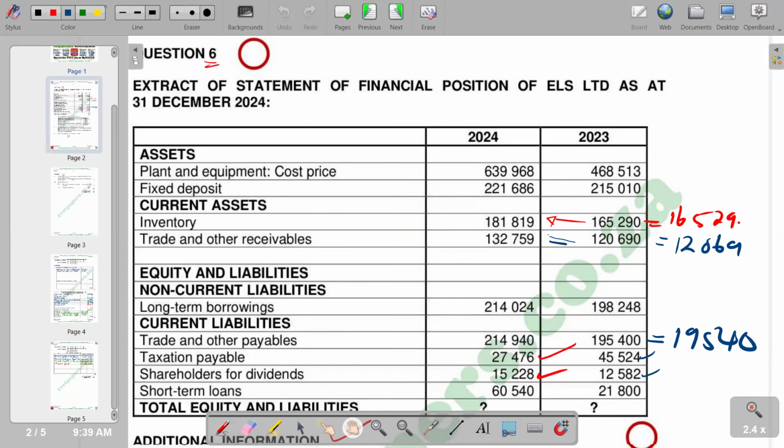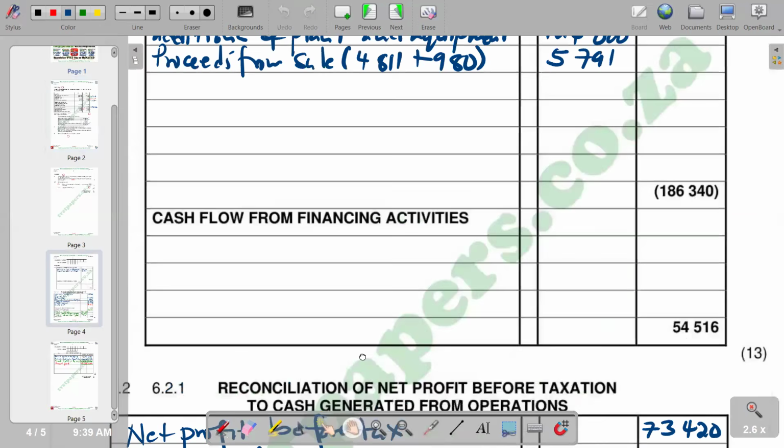So when we subtract the two, 221,686 minus 215,010, you're supposed to get your answer as 6,676. So on this line, we are saying increase in fixed deposit.